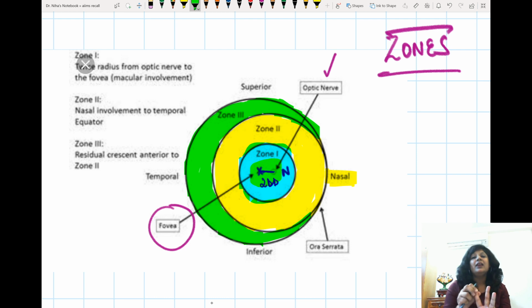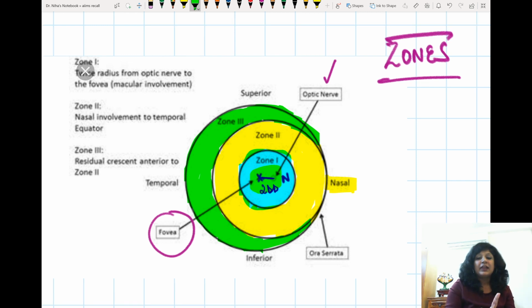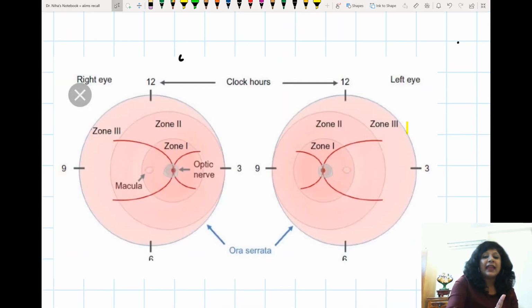Let us see again. The optic disc to the fovea is 2 disc diameter. So twice the diameter, we have zone 1 concentric. Then we are going up to the nasal ora serrata, and then what is left, the temporal crescent, this green portion, is called zone 3. So we have stages, then we have zones. Now third is your extent. This is called the extent.